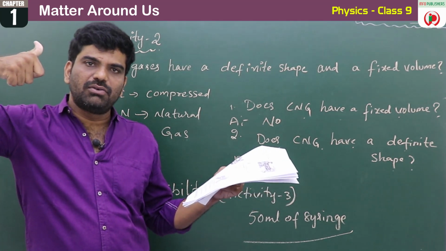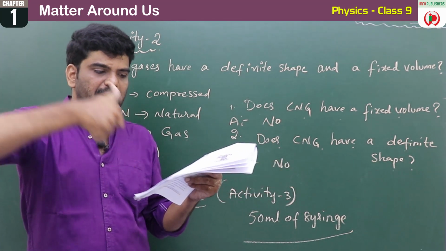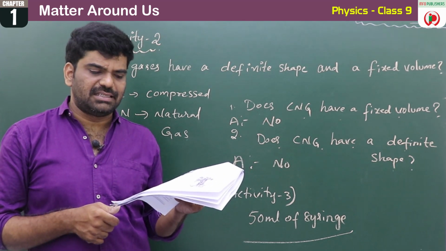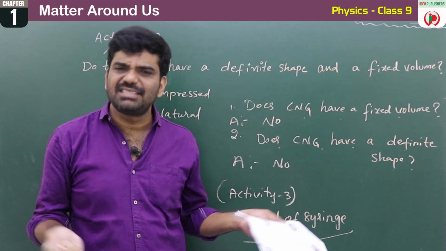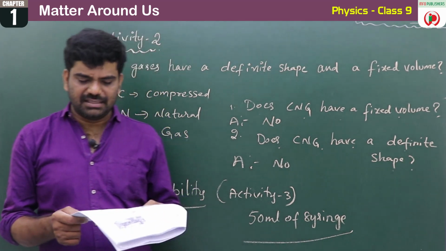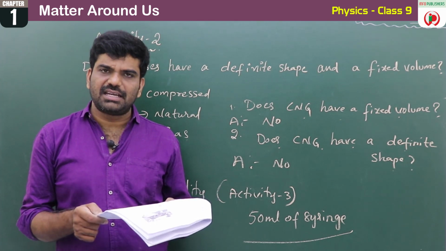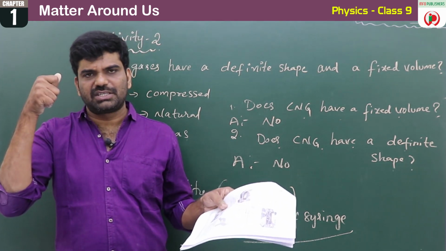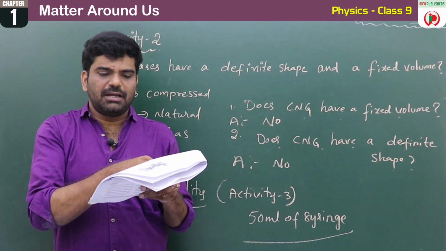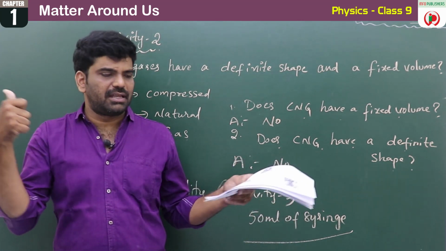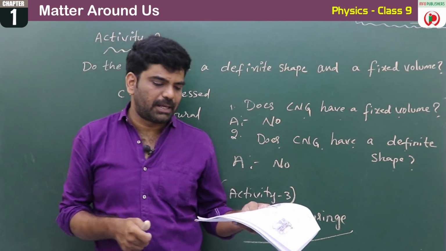And now what you have to do? You have to push the piston. Observe the depth the piston moves into the syringe. Is it easy or hard? It is easy, children. Do you find any change in the volume of the air in the syringe? When you draw the piston, the air will be sucked, and again when you push it, the air will be pushed out.